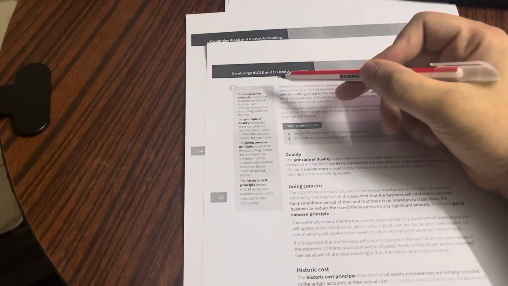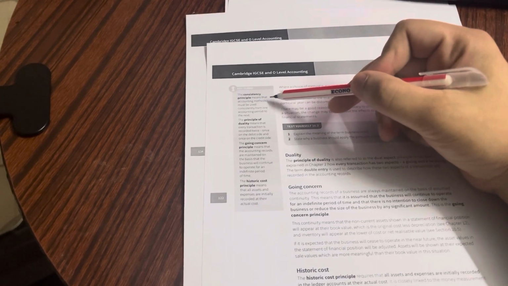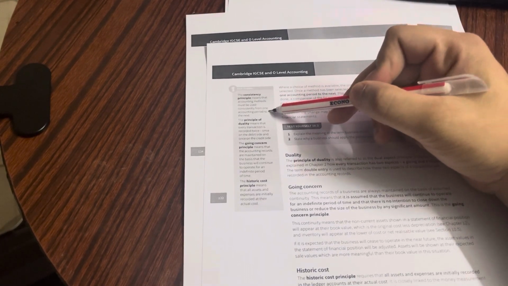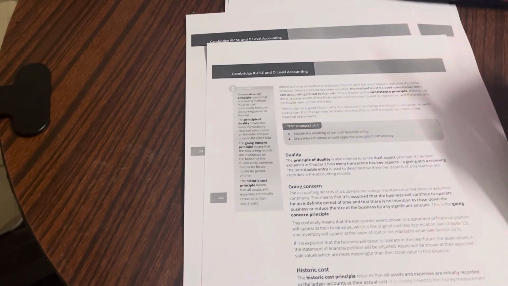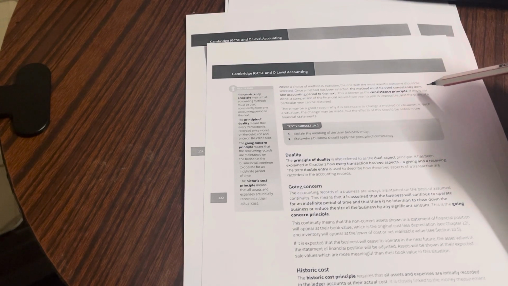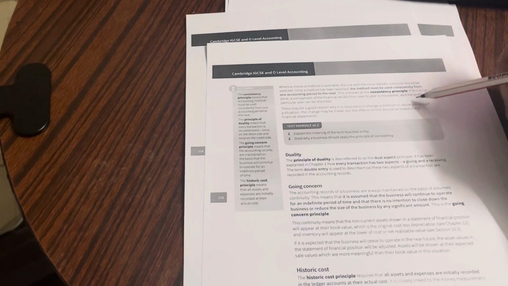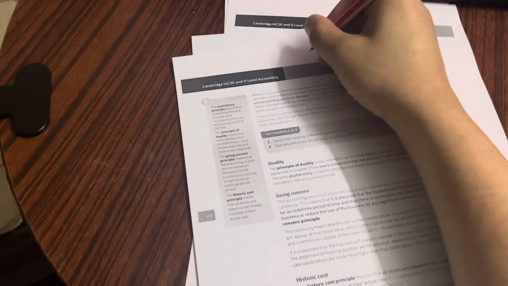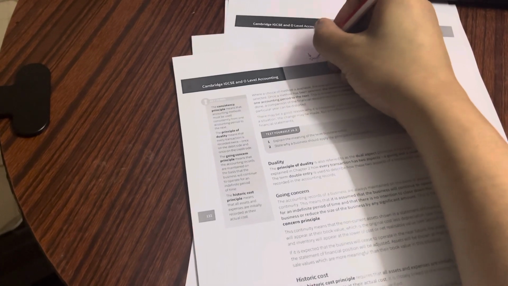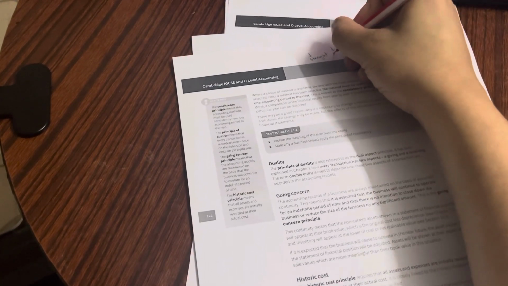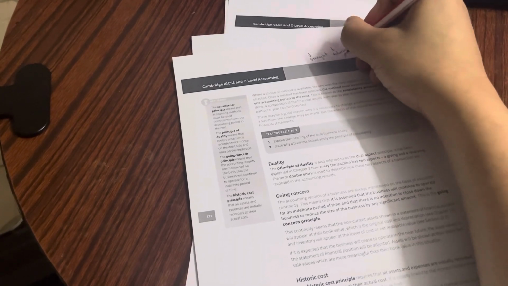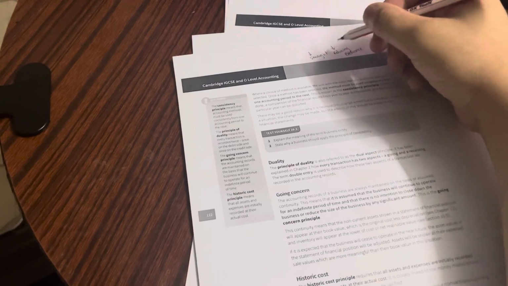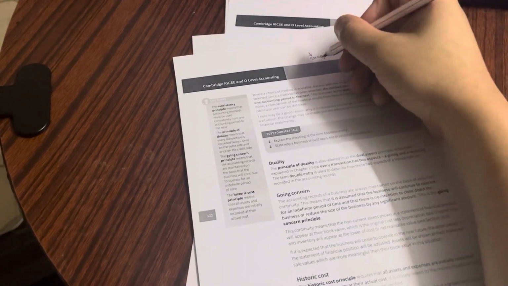So consistency here is defined as the accounting method that must be used from one accounting period to the next. Most of the time, this is with regards to the depreciation method or other kinds of accounting, like the valuation method that you use, such as inventory valuation, right? So say, for example, when it comes to depreciation, you have approaches such as the straight line method, or you've got your reducing balance method. So whichever you apply, you have to use it every year, okay? Because they would give you very different values in a given year.